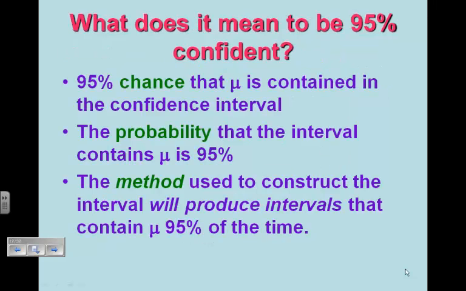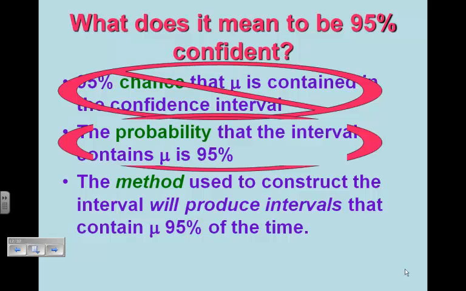Okay, so what does it mean to be 95% confident? Does it mean there's a 95% chance? No, it does not mean that. It does not mean that the probability that the interval contains mu is 95%.